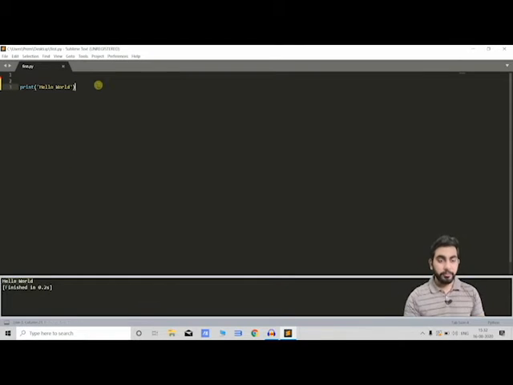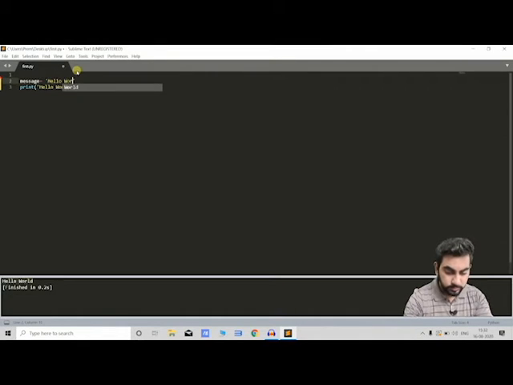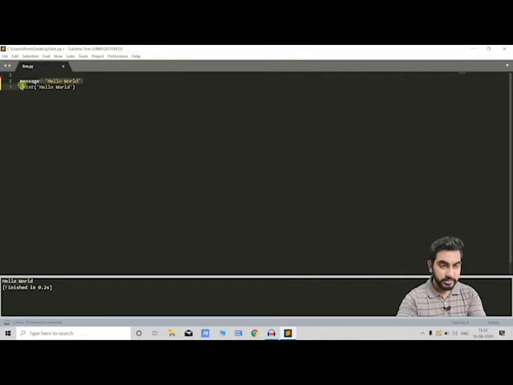Okay, and we can also print this with the help of variables. So we will just declare a variable named message and assign it hello world. And we will pass this message in the print function. What the print function does is it takes the argument and just prints it. We will pass the variable here and run it, and it will give the same output, hello world.